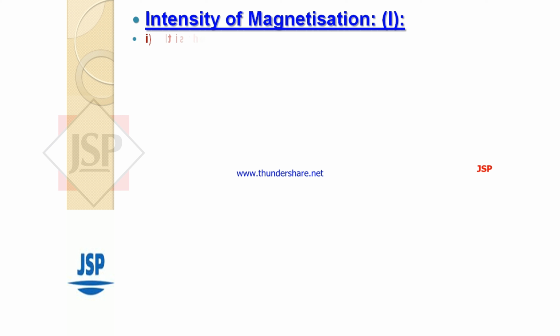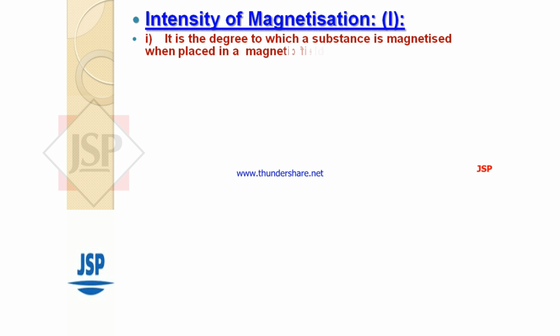Intensity of magnetization I. First point, it is the degree to which a substance is magnetized when placed in a magnetic field. Second point, it can also be defined as the magnetic dipole moment M acquired per unit volume of the substance.